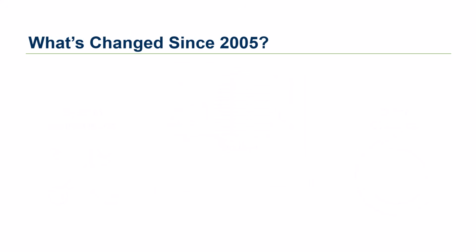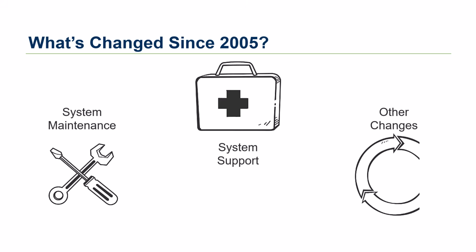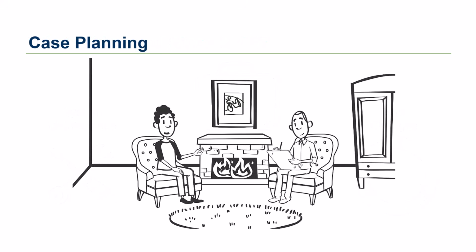So what's changed since Express launched in 2005? Well, a lot has happened since then. There's been system maintenance, support, and other changes so that a lot more can be done in Express. Here's just a few things. Some case planning work is done in Express. The Oregon Needs Assessment gets entered into the Express system, and also individual support plans get uploaded into a person's plan of care.